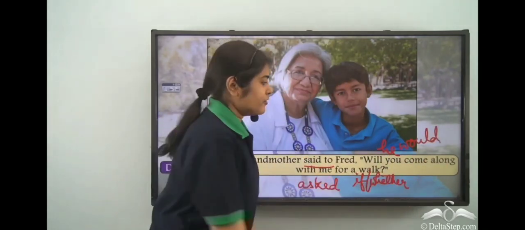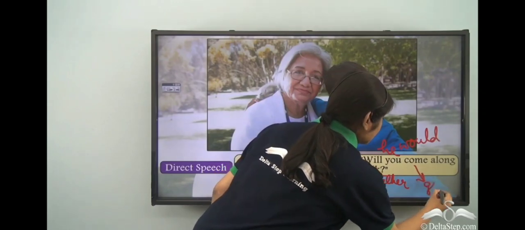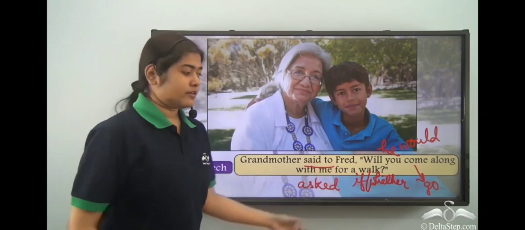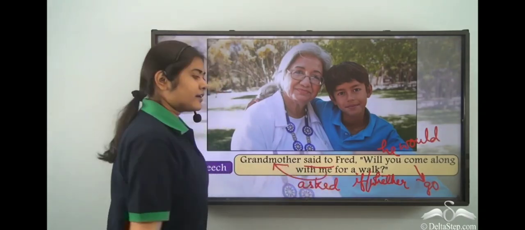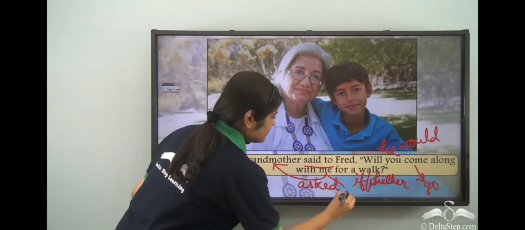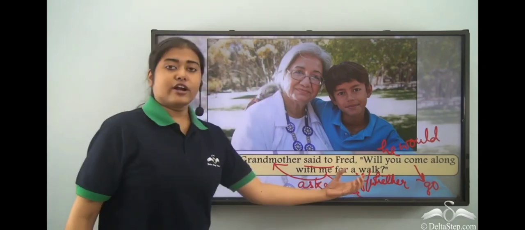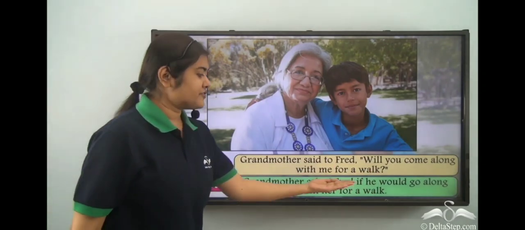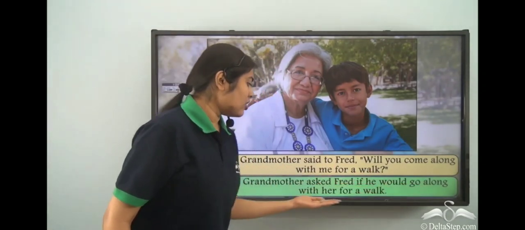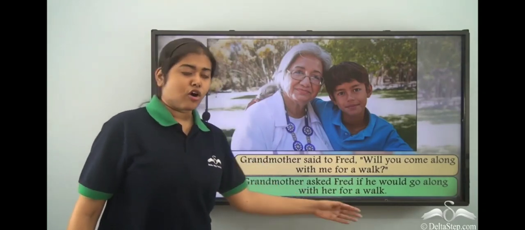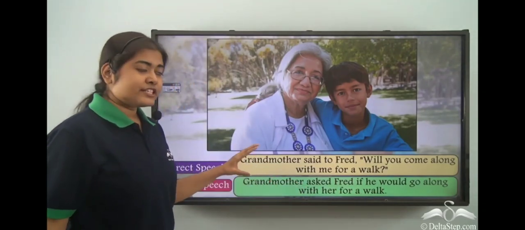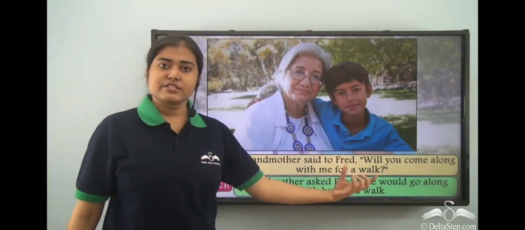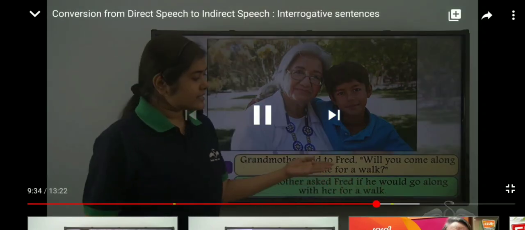For come, we know this changes to go in indirect speech. Come along with me. Now who is this me? Grandmother. So this will become her for a walk. So our final sentence is grandmother asked Fred if he would go along with her for a walk. So be very careful and change each of them one by one so that you do not miss any of the changes that take place in this conversion.